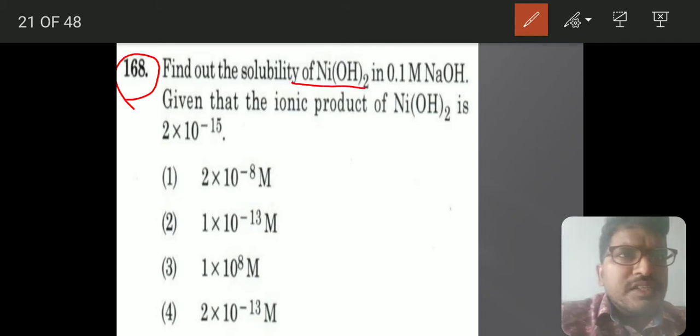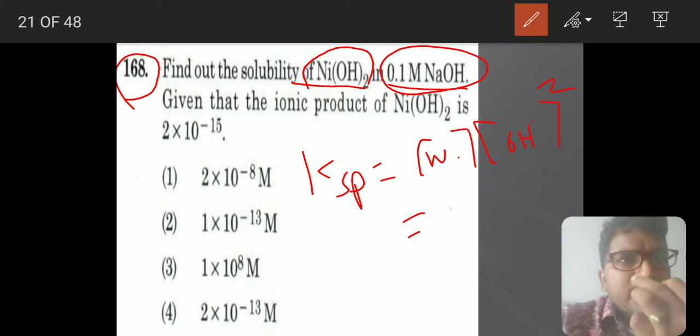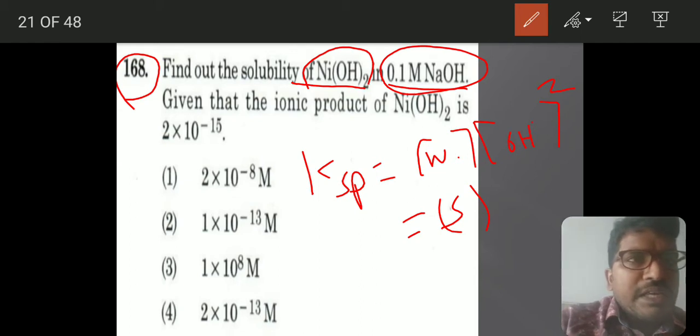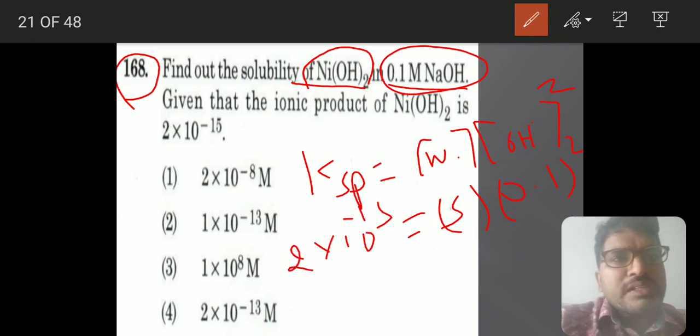The question we have discussed is, what is the solubility of a weak electrolyte in presence of a strong electrolyte? We know very well Ksp of Ni(OH)2 is equal to concentration of nickel times concentration of OH minus whole square. We will take concentration of nickel as coming from the solubility, hydroxide we will take as coming from the NaOH, so 0.1 whole square. Of course, because of solubility it will come, but compared to 0.1 it is very, very low, so we will take it directly. So 2 into 10 power minus 15.